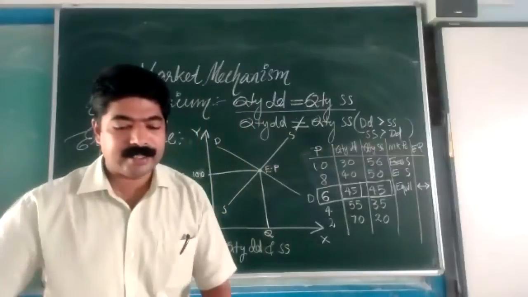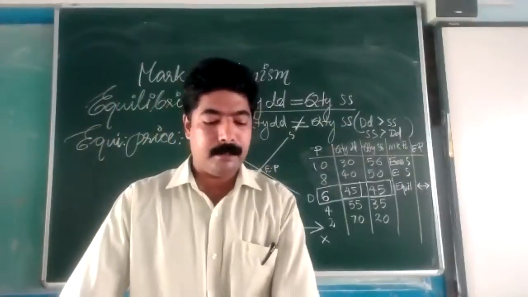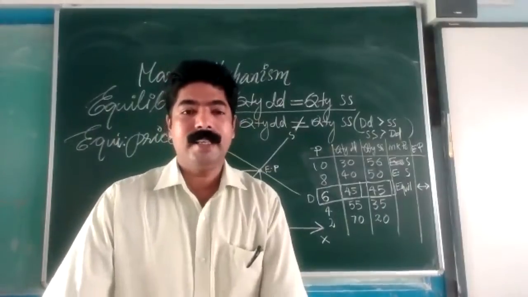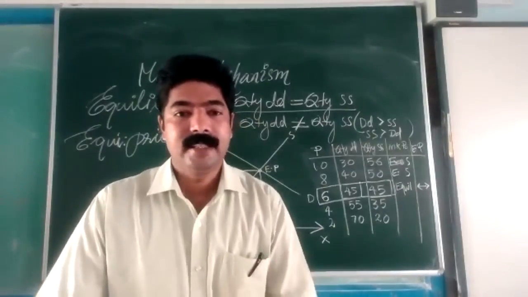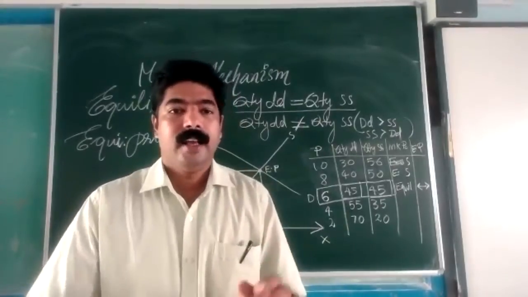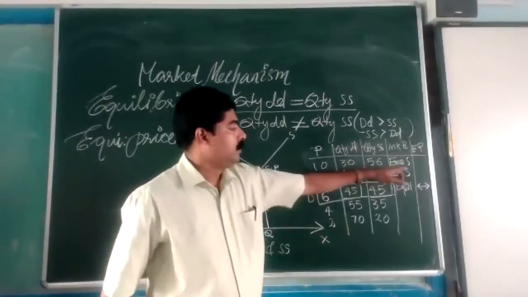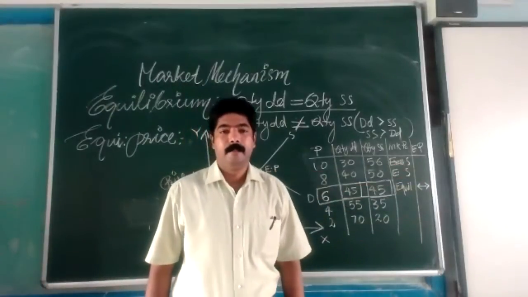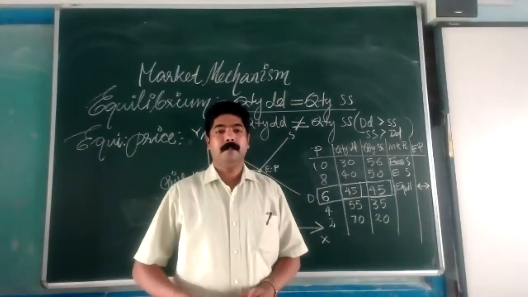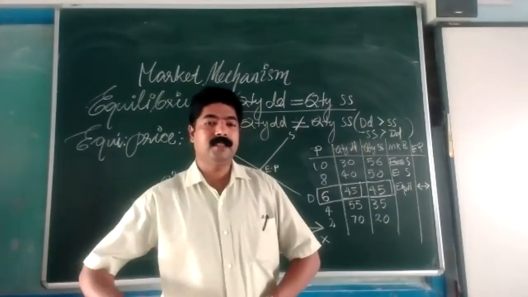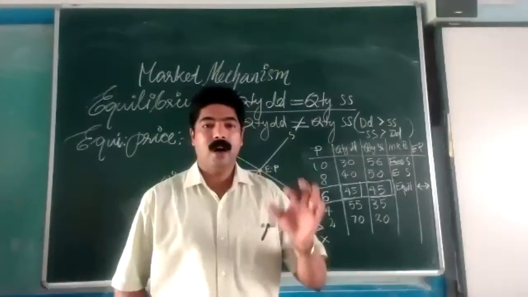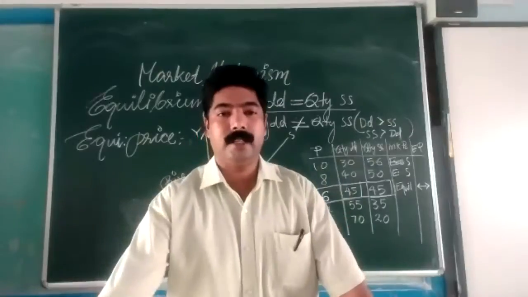Now, what is meant by excess supply? How can we define excess supply? The amount of quantity supplied exceeds the quantity demanded of that commodity. That is known as excess supply. Now, due to this excess supply, how does that affect the equilibrium price in the market? If a commodity is being supplied excessively in a market, how does that affect the price of that commodity?